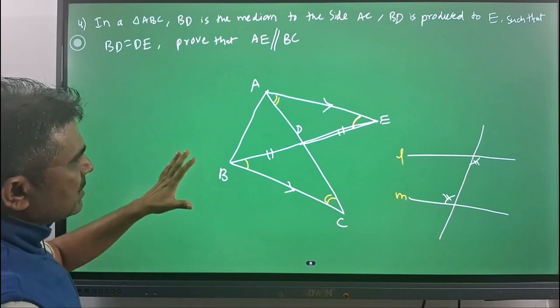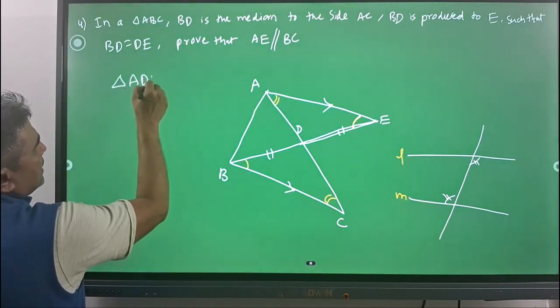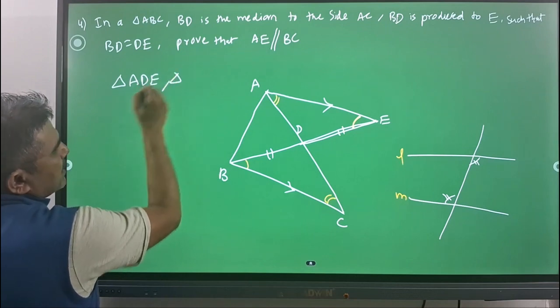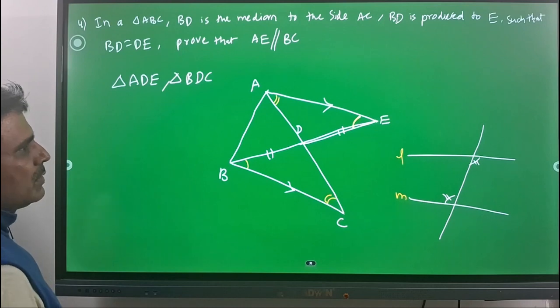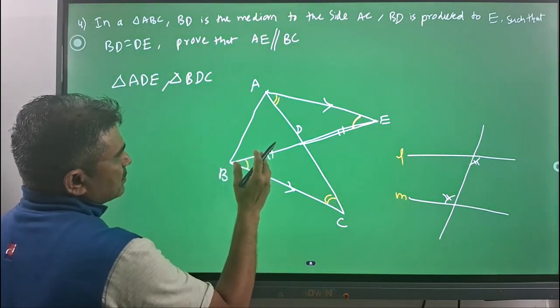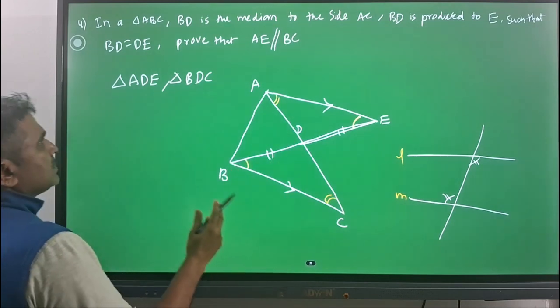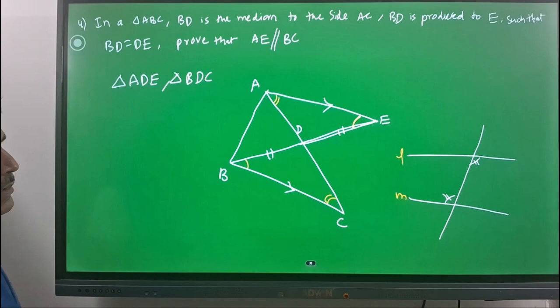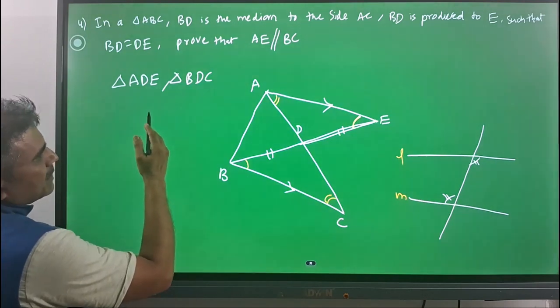Then consider two triangles for congruency so that we can get equality relations. So I am considering triangle ADE and triangle BDC. Why? Because the angles which have to be proved equal are confined in those two triangles, so I am taking those two triangles for the congruency check.